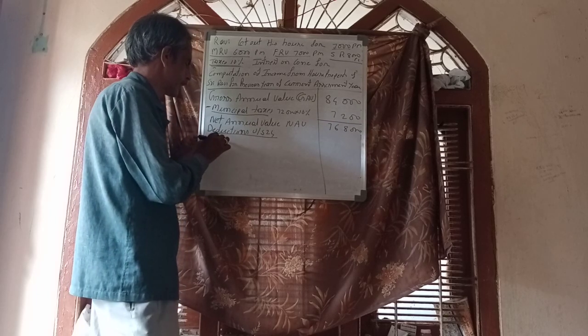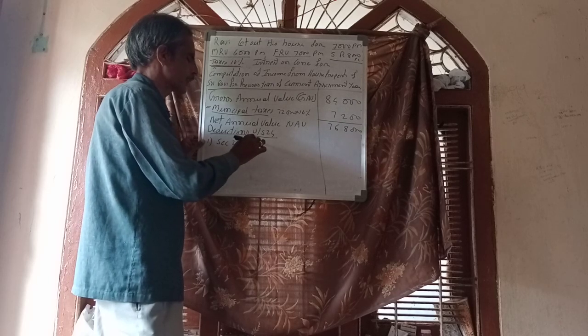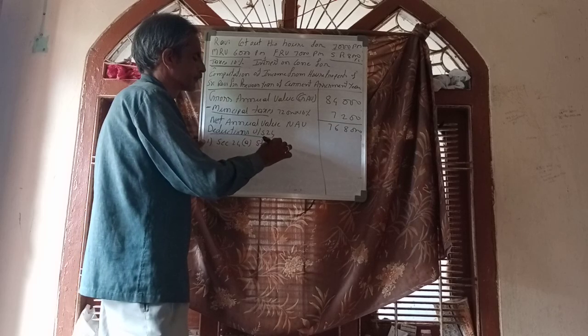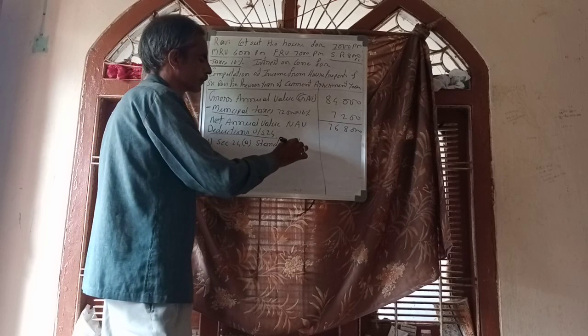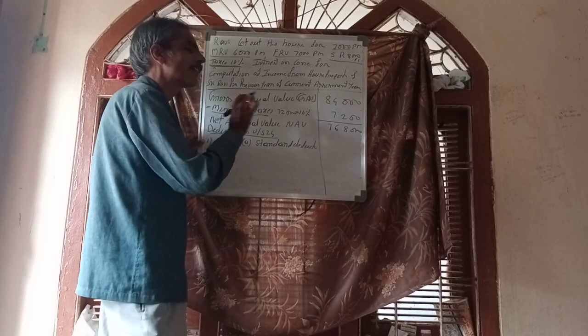First one, Section 24A. What is Section 24A? Standard deduction. How much? 30% of NAV.